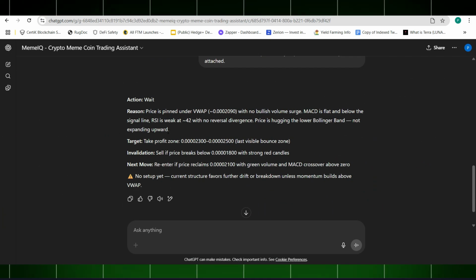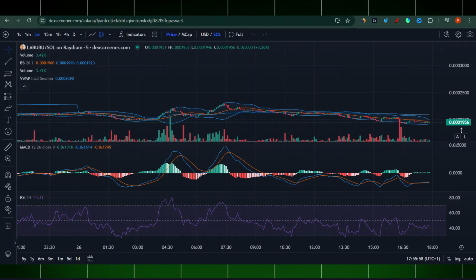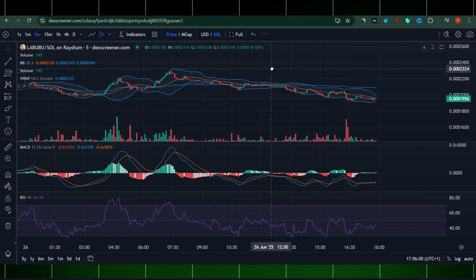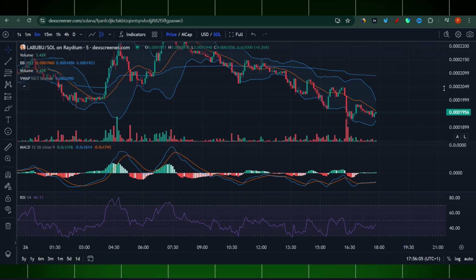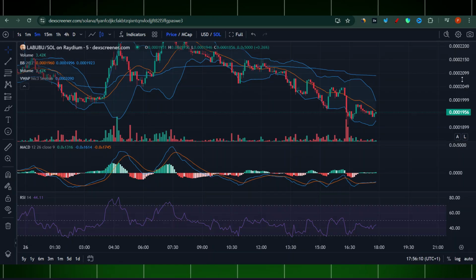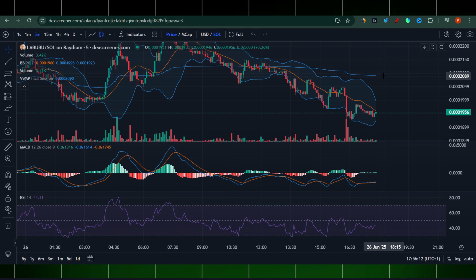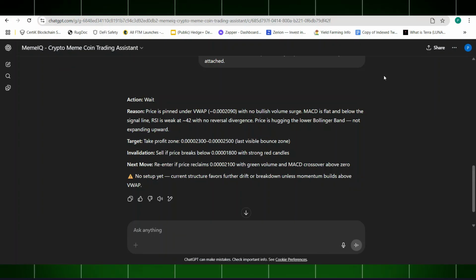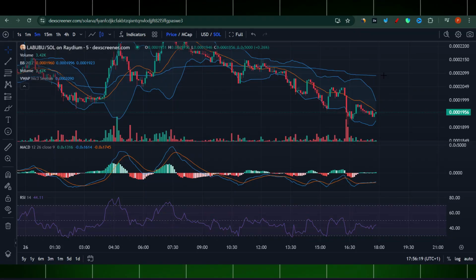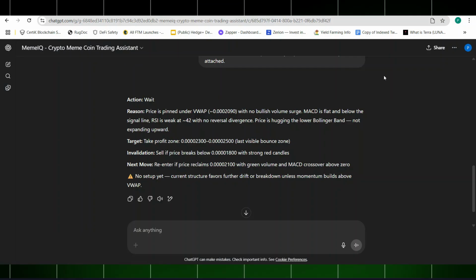Okay, so our answer is: the price is pinned under VWAP, at this 0.0002. Let me make this a little bit more visible when it comes to the prices for us. 0.00020, perfect, 99. Yeah, that's it. It's pretty precise to be honest with you guys. Very precise. Look at this. Price is pinned under VWAP with no bullish volume surge, market is flat and below the signal line.